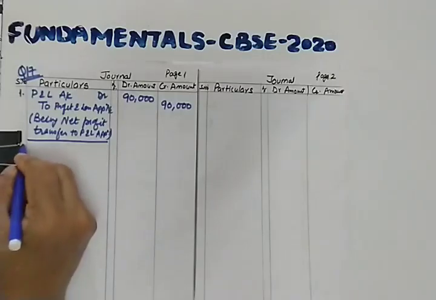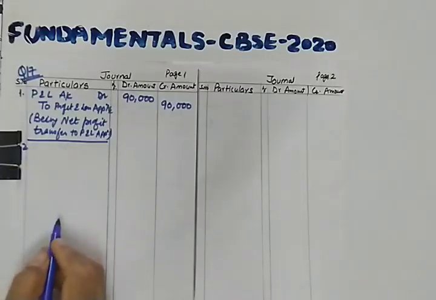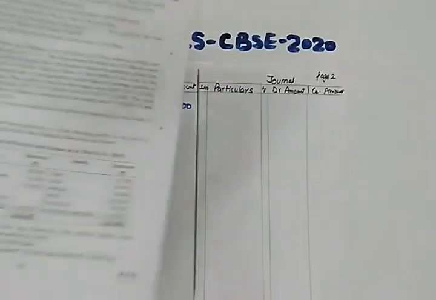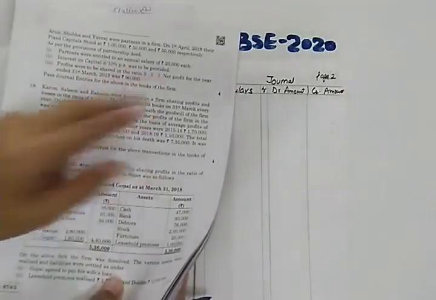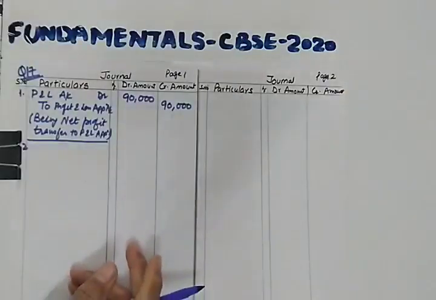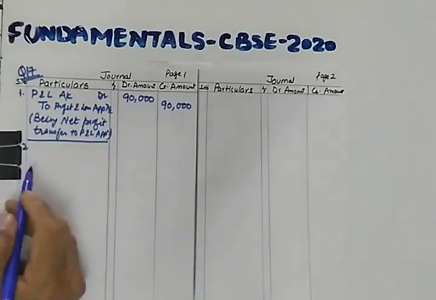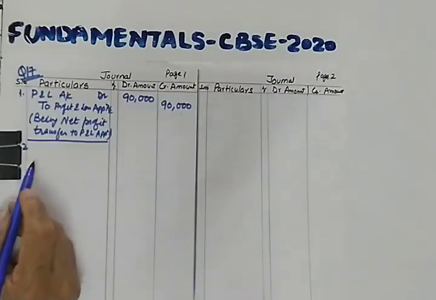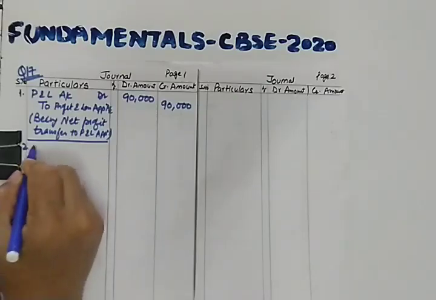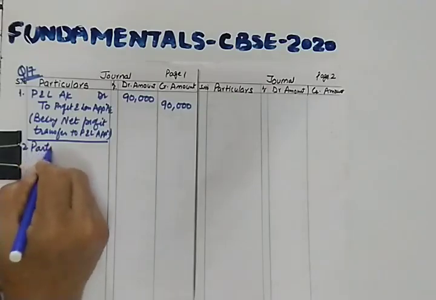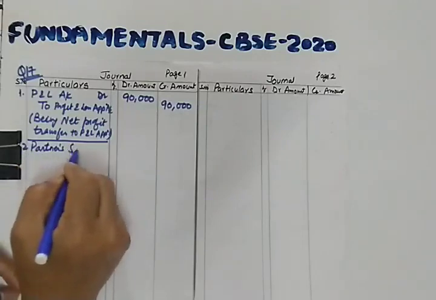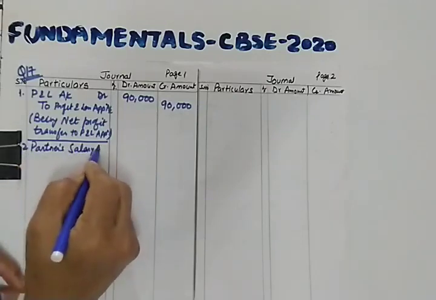Now let us pass entry number 2. Entry number 2 is related to salary to the partners. So you know that whenever you are giving salary, you need to pass 2 entries. The first entry is for giving salary to the partners, and then the second is for transferring the salary to profit and loss appropriation. So partners salary account debit